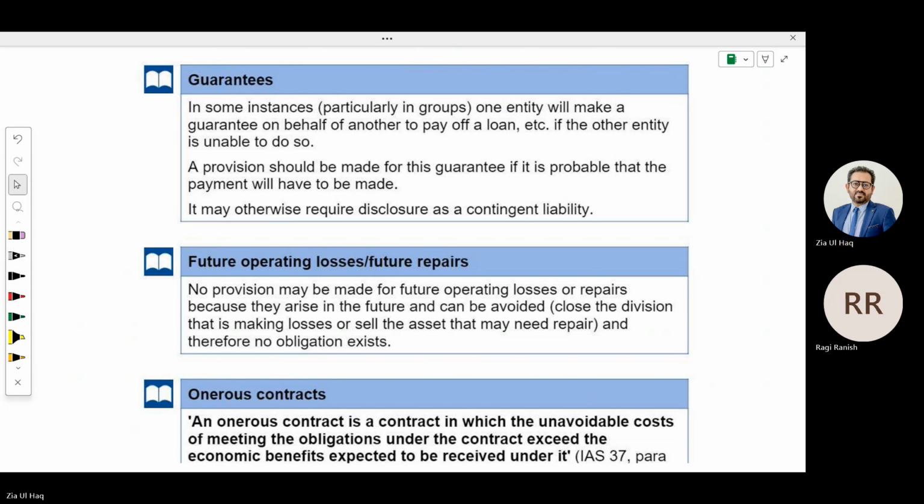The bank asks, please provide us a guarantee of any other company. If you have provided a guarantee against a loan of any other, your subsidiary, your friend, any other person, and if there is a probability he will not pay back the money, you need to create a provision in your books